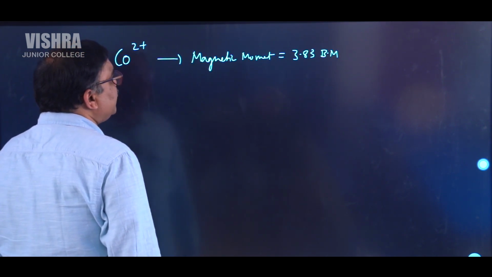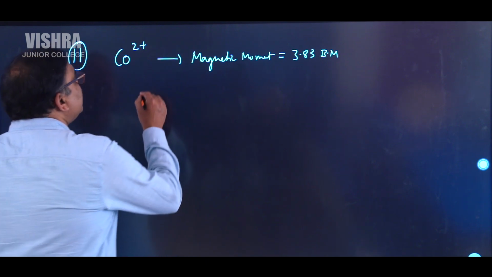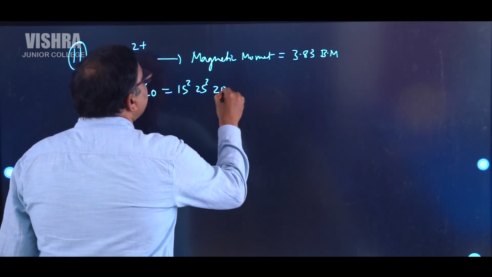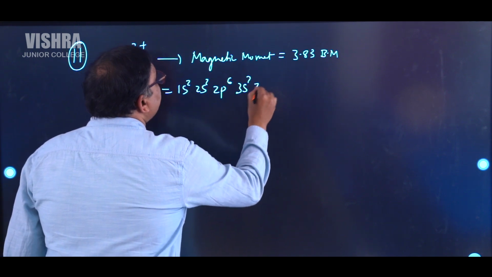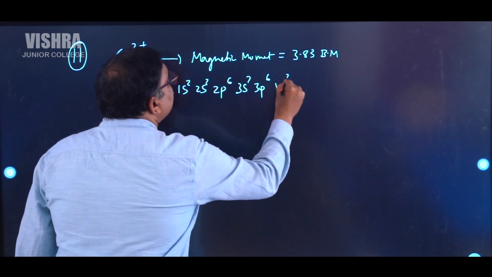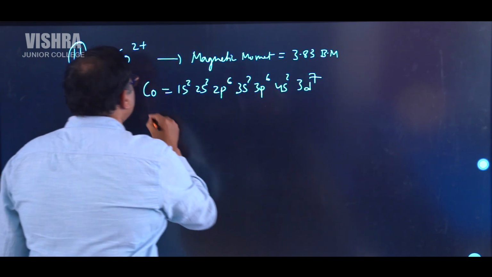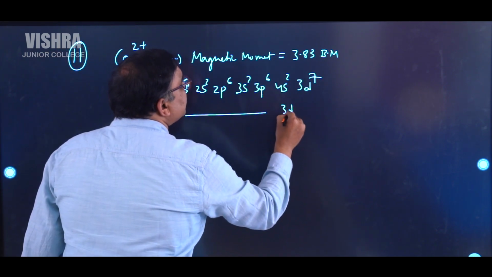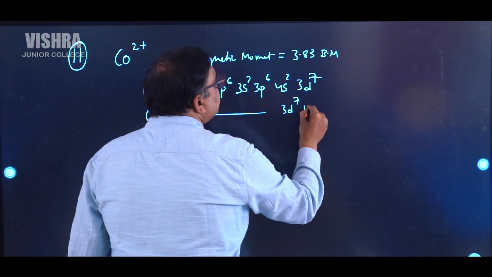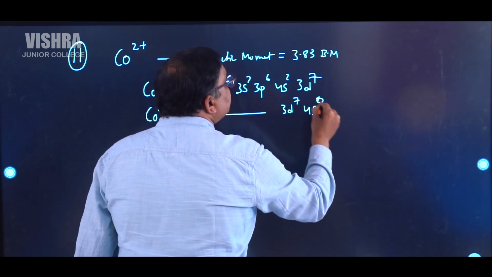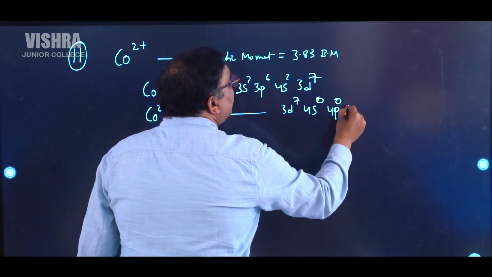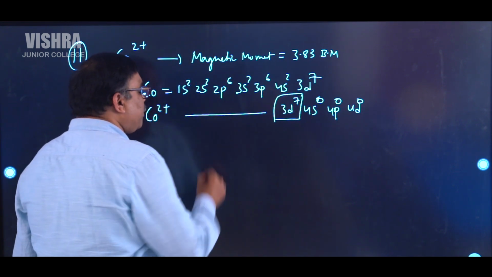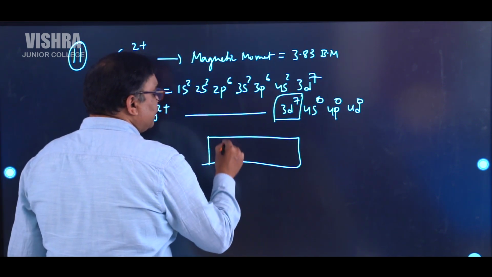So let us see how we can calculate the crystal field splitting. Cobalt electronic configuration: 1s2, 2s2, 2p6, 3s2, 3p6, 4s2, 3d7. So cobalt 2 plus will be simply 3d7, 4s0, 4p0 or 4d0, like that you can write. This one is our main important point. So let us see the diagram.